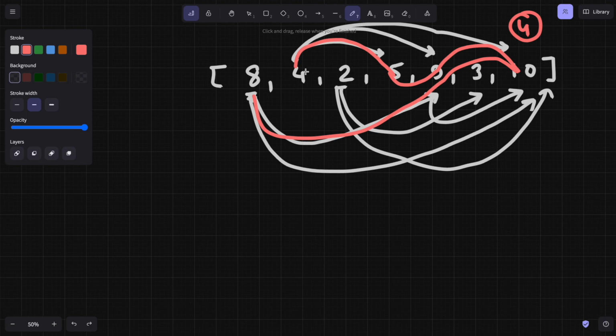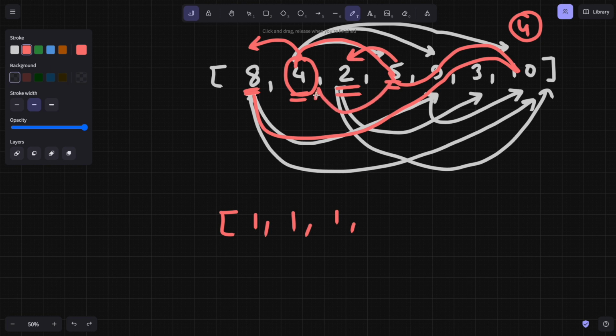So I could say for every element, let's say that is 4, I can say what is the minimum on this side that is less than 4, and what is their length. So if we start from 8, then the length would be 1. If I start from 4, then length would be 1. If I start from 2, then also length would be 1, because there is no element that is less than 2. If I come to 5, then I can build this combination 5 to 2, and 5 to 4 is also possible, and that will make the length 2.